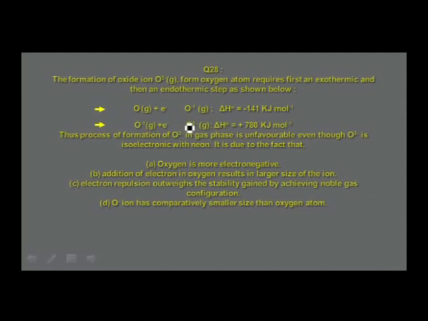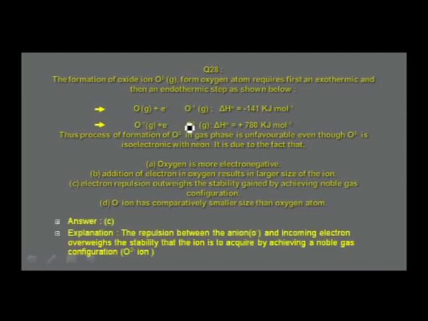I find the answer is in option C, electron repulsion outweighs the stability gained by achieving noble gas configuration. O2- has 10 electrons as that of neon, but that stability is overcome by the repulsion between the negative charge on O- and the negative charge of the electron.